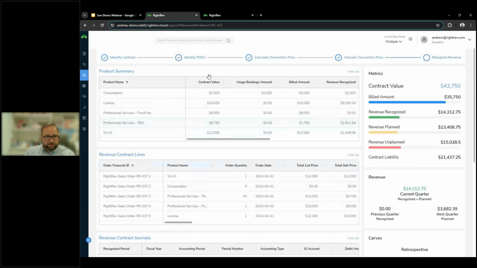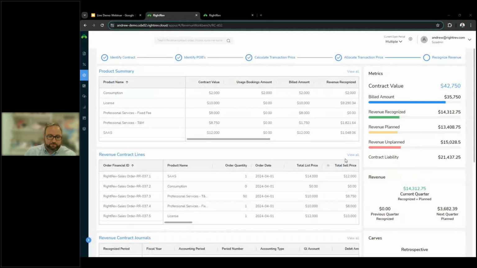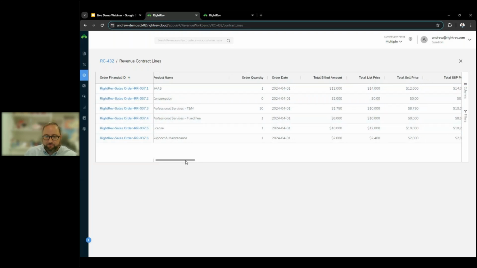Jumping forward, I'm going to skip the product summary for a moment. We'll come back to that here in a second. I'm going to start on revenue contract lines. So this revenue contract line is going to be a one-to-one relationship with your order upstream. So every single order item that we are pulling forward, we are going to create a new revenue contract line in RightRev. With that, we are assigning specific revenue treatment for all of those lines.